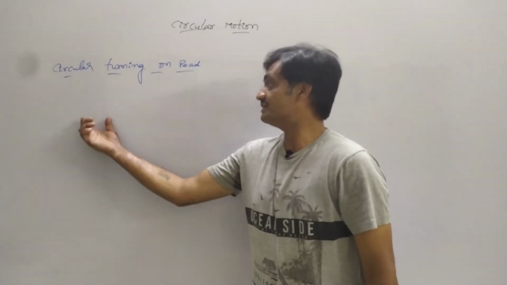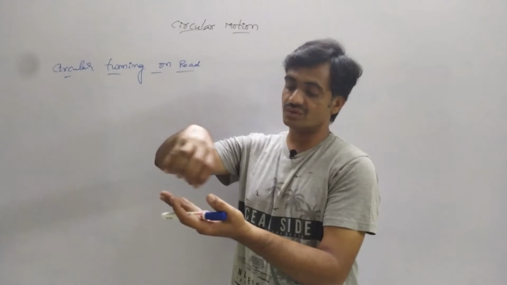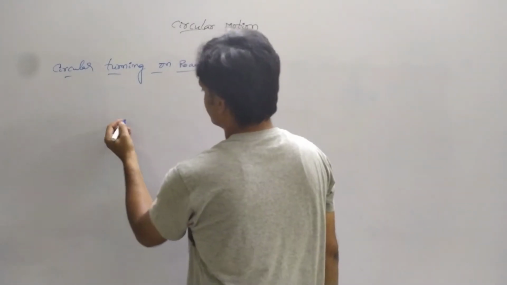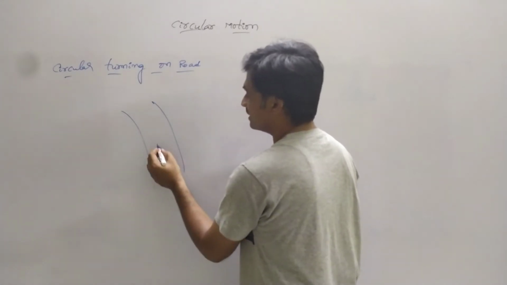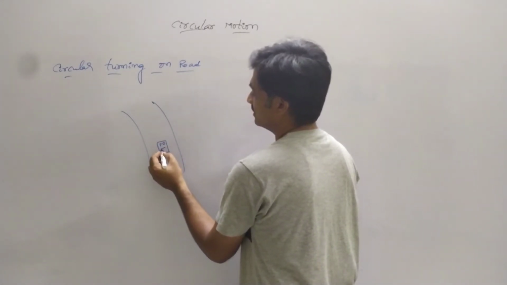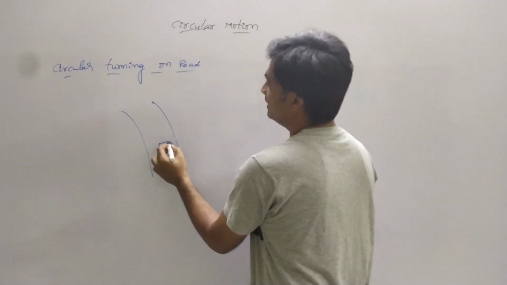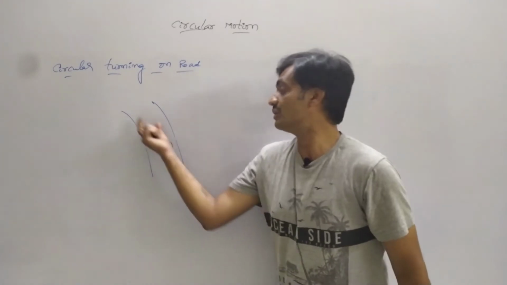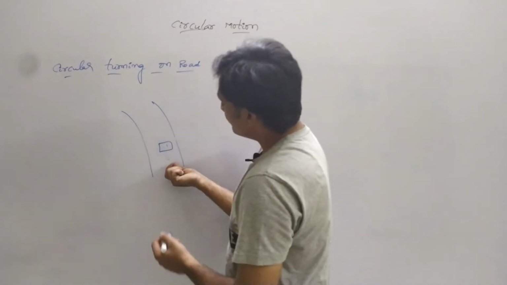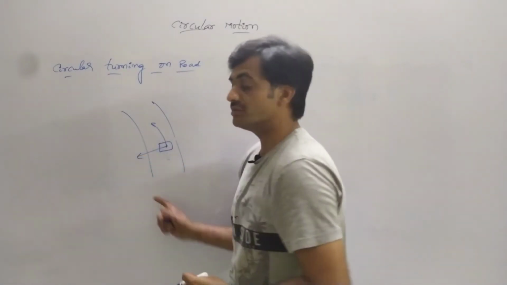Now we are going to discuss circular turning on a road. Let us consider a vehicle moving on a circular arc, which means the vehicle is taking a turning on the road. Now we have to represent the circular turning of the vehicle on this road. As the vehicle is taking a turning, two forces should be represented.